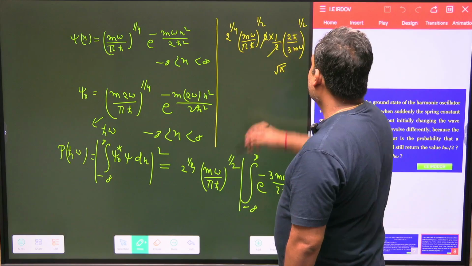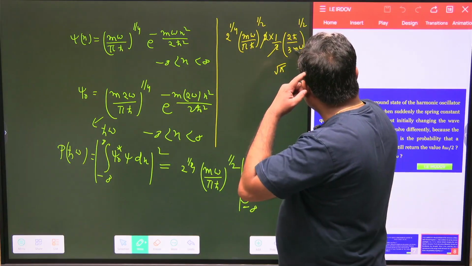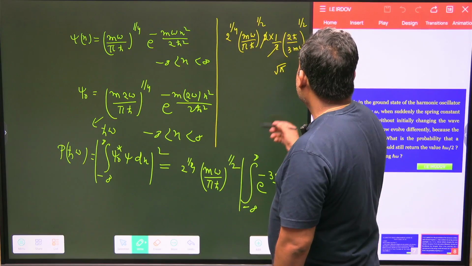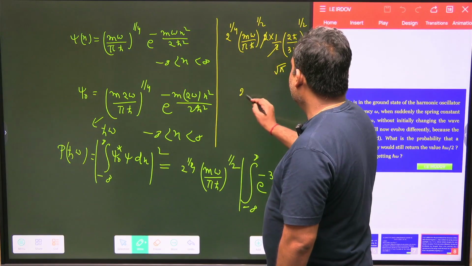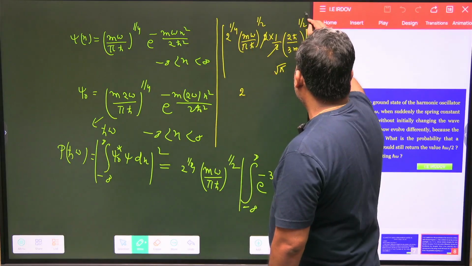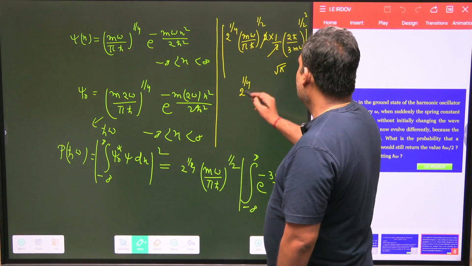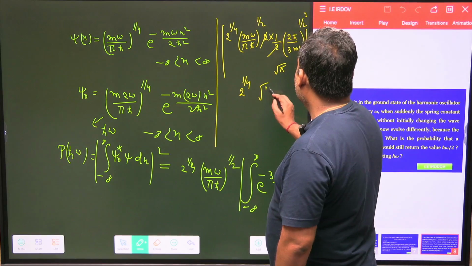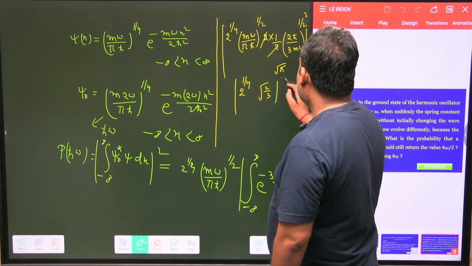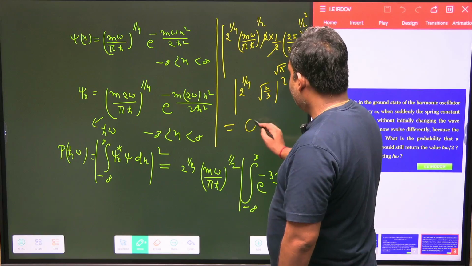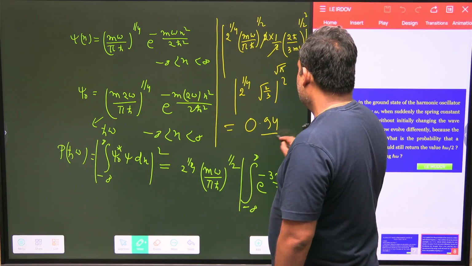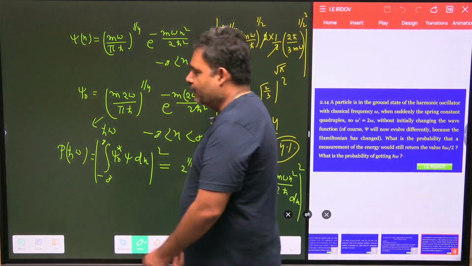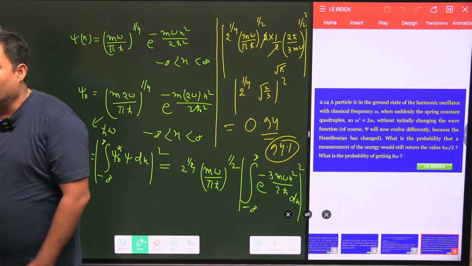So the 2 and 2 cancel, m omega and h cut cancel, and root pi also cancels. Taking the mod square, you have 2 to the power 1 by 4 times root 2 by 3, mod square, which will be 0.94. That means there is a 94% chance that the particle will have the energy h cut omega.